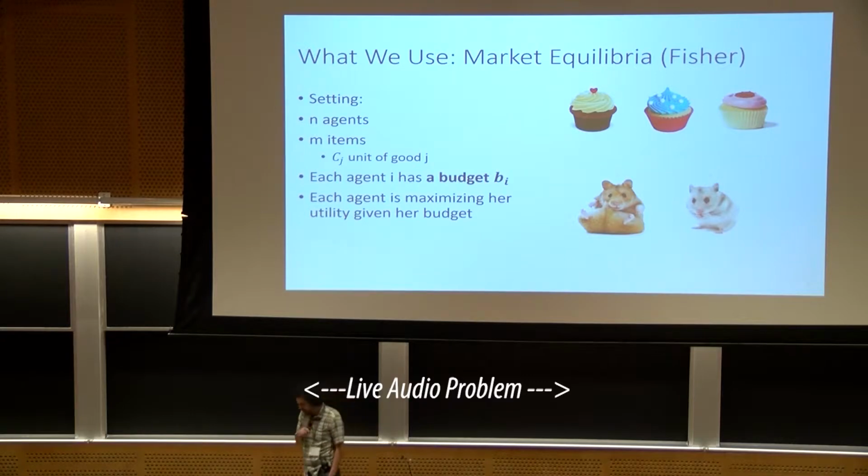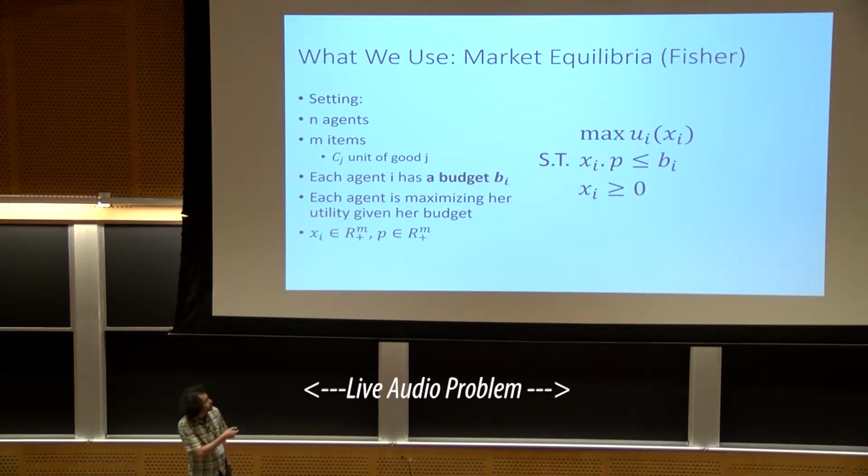So one tool that we use is market equilibria. Let's start with a simple case of linear Fisher markets. In linear Fisher markets, again, we have some agents and some items and some availability for these items. But here, every agent i has a budget Bi, and wants to maximize his or her utility given the budget constraint.